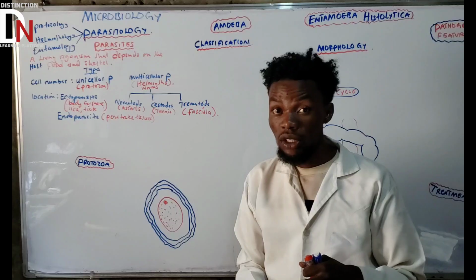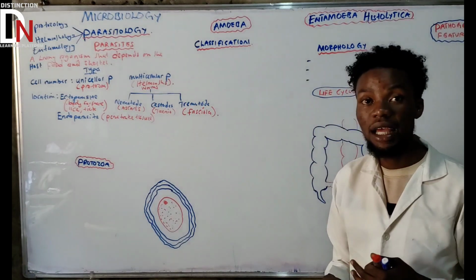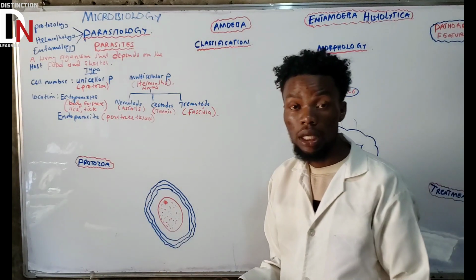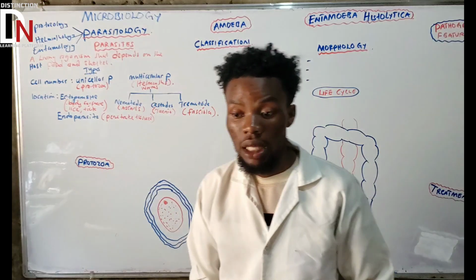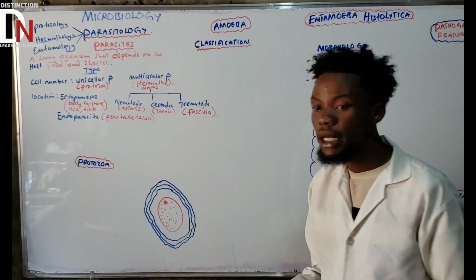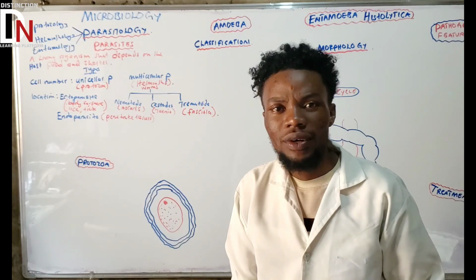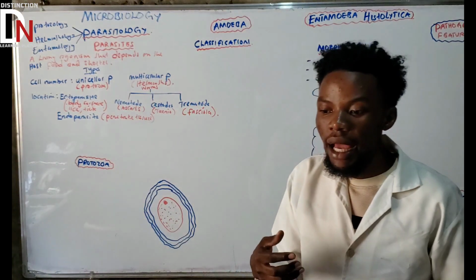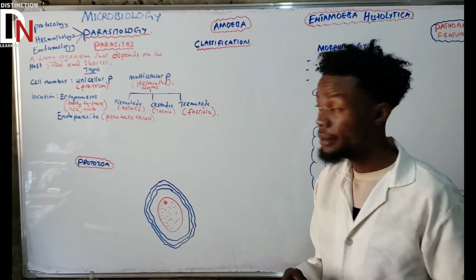Examples: there are a lot. The one we'll talk about here, Entamoeba histolytica, is one of the endoparasites. Also Cryptosporidium parvum, and Balantidium coli. All of these can be found inside the host. There are a lot to talk about.